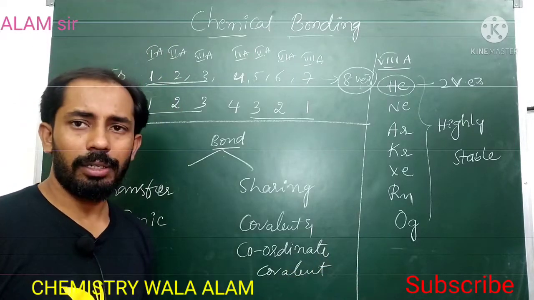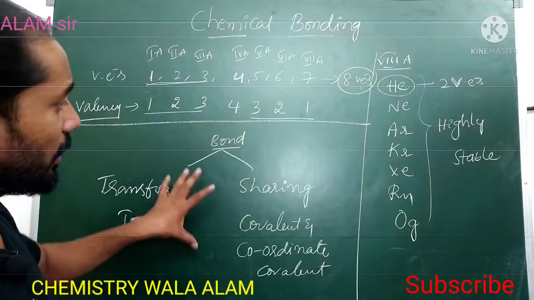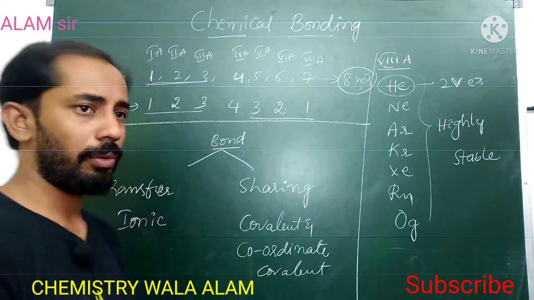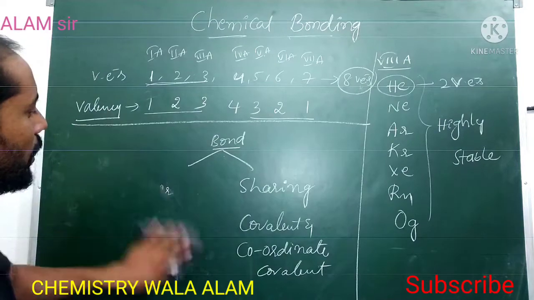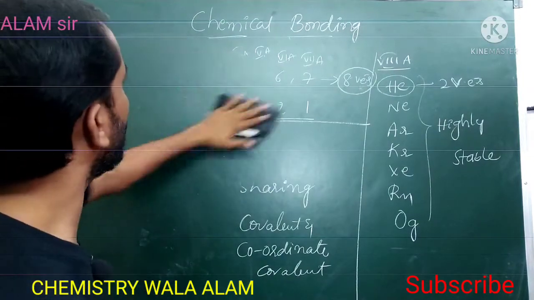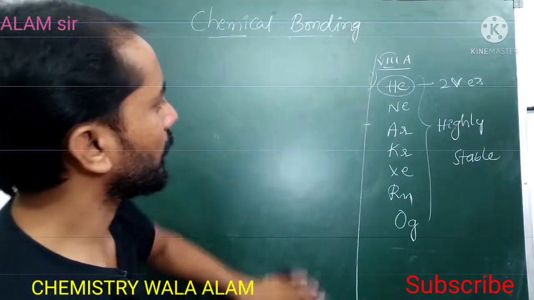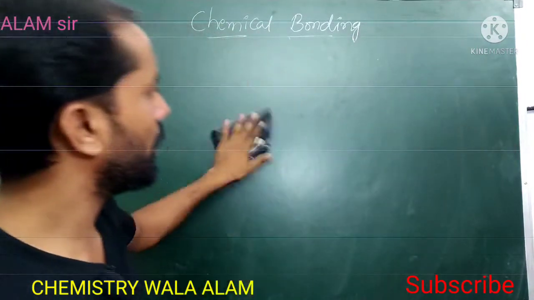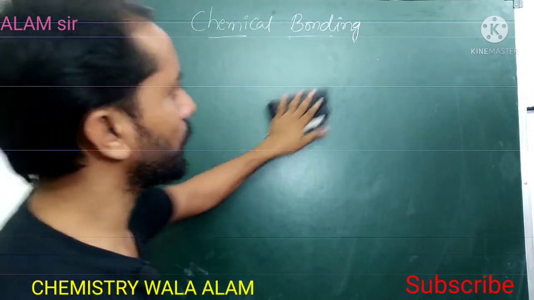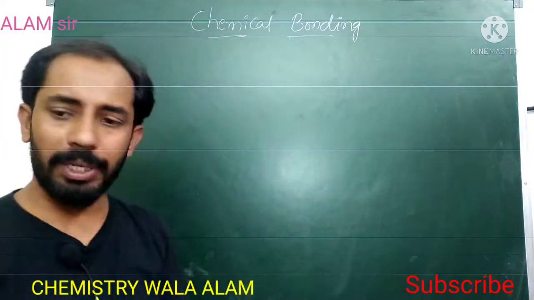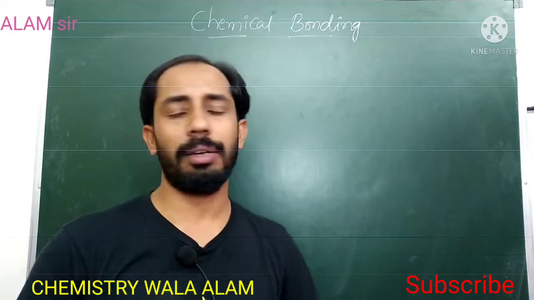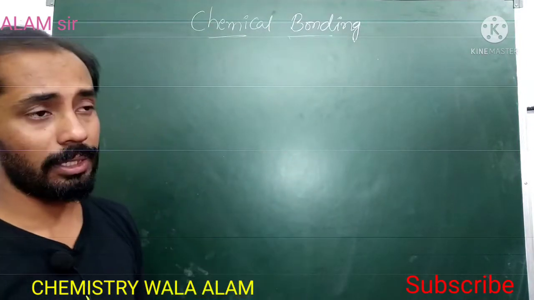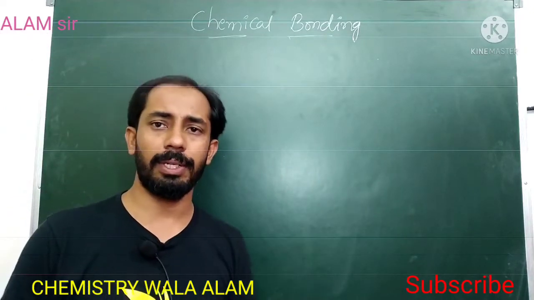What is the reason for combining atoms? Just now we discussed that except 8th group elements, all remaining elements are unstable due to their incompletely filled octet electronic configuration. In order to get stability, losing, gaining or sharing of electrons takes place.